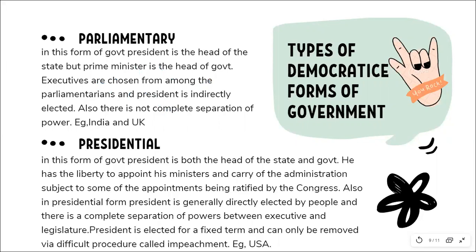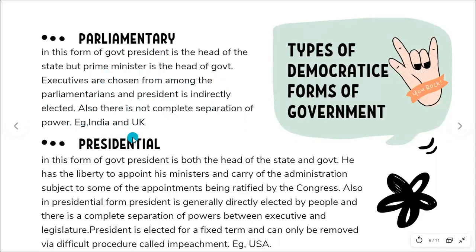And also, bache, the executive is a part of the legislative branch. What I mean by that is that executives are chosen from among the parliamentarians and the president is indirectly elected. Also, there is no complete separation of powers. Examples are India and UK. So India and UK are examples of the parliamentary form of government.